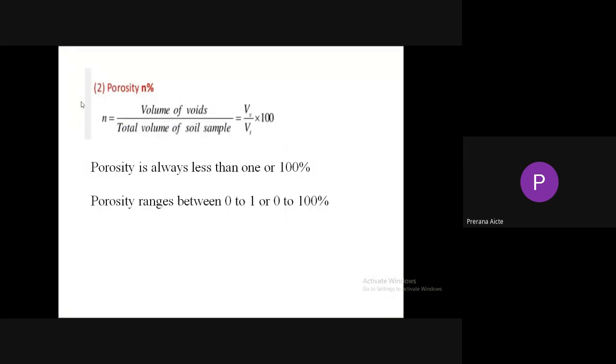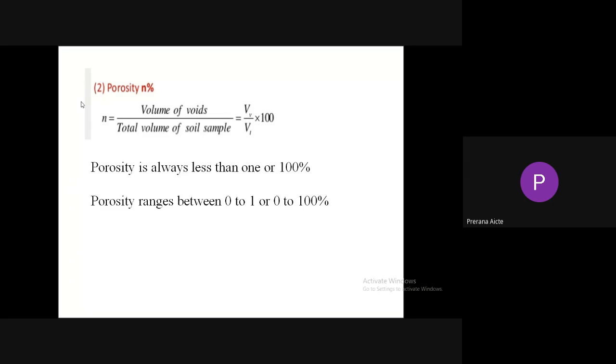So coming to porosity. Porosity is defined as the ratio of volume of voids divided by total volume of the soil sample. Here I am comparing the volume of voids to the total volume of the soil sample. Porosity is always less than 1 or 100%. It is a true statement. If it is given in fractions, it is less than 1.